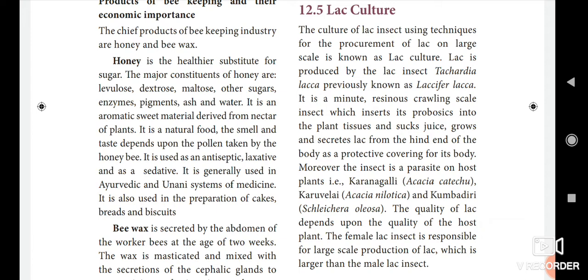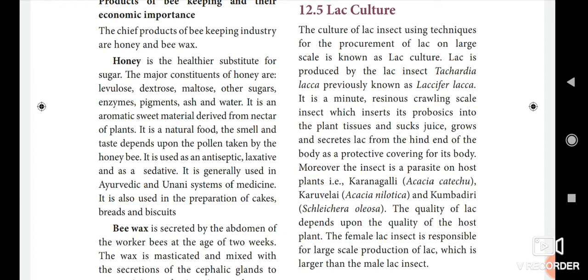Moreover, the insect is a parasite on the host plant. What is meant by parasite? Ottunni. It will be strongly attached to the plant. For example, Karanagalli, Acacia catechu, Karvelai and Kumbadiri, Schleichera oleosa.